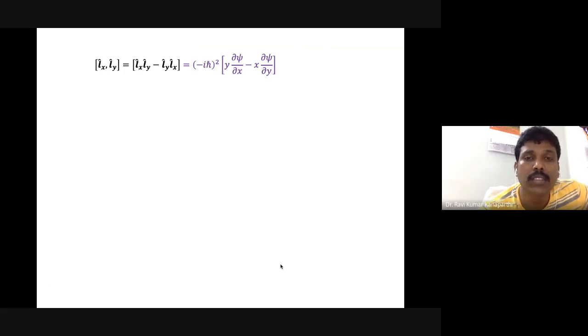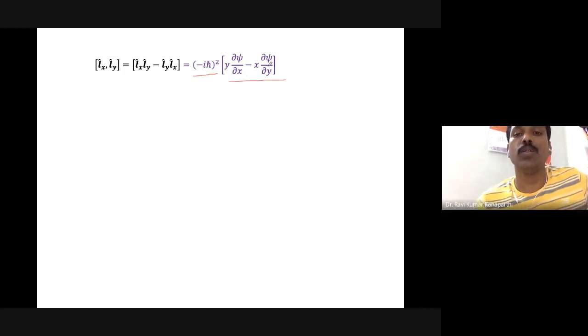So there is a minus iħ whole square, right? There is a minus iħ whole square, and inside you would get only two terms. Rest of everything will vanish. Okay, what are the two terms? The two terms are y dou psi upon dou x minus x dou psi upon dou y. And from this psi you can take outside, right? This is just an arbitrary wave function.